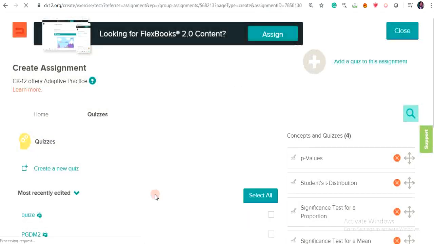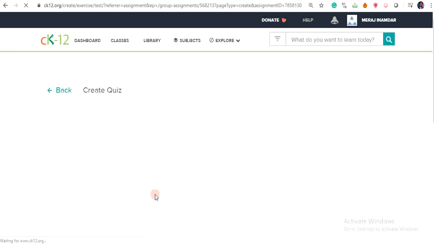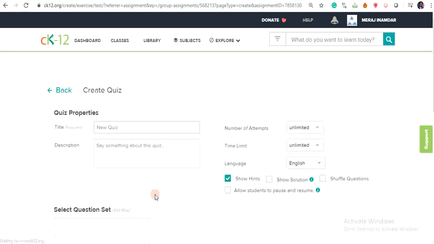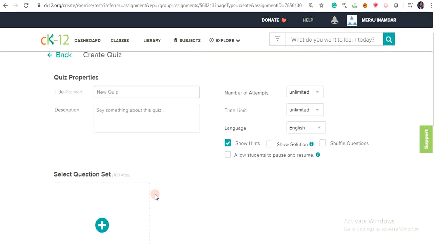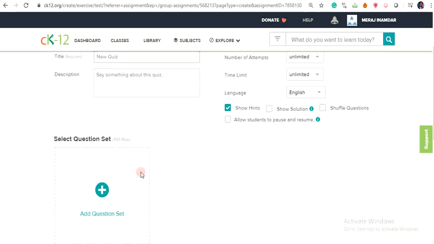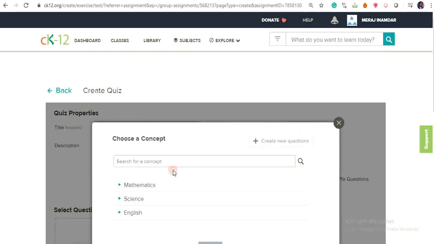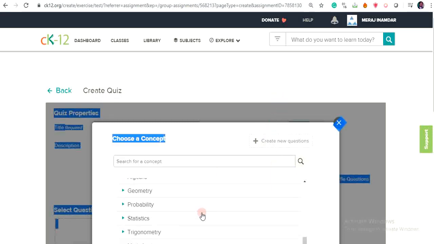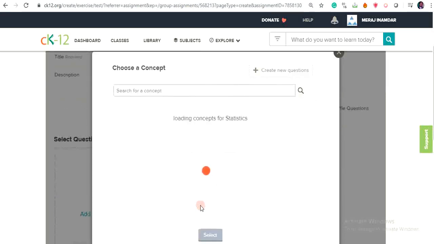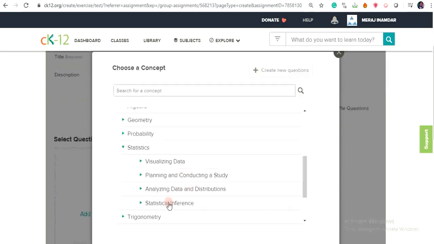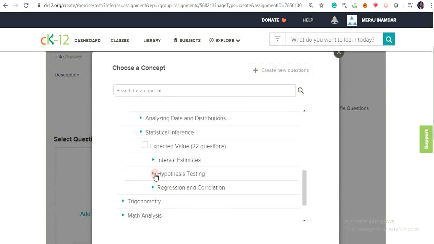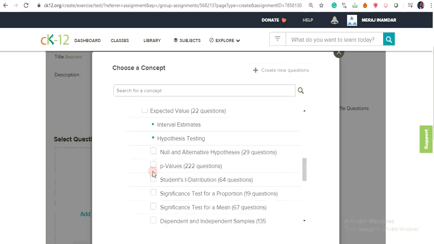So the question banks are readily available. You just have to pick the question bank. You can do various settings here also. Suppose I want to add questions, so here again you have to say from which question bank you want to add it. Suppose I want to add from statistics, so statistical inference, suppose hypothesis testing. So it's showing how many questions are available here.